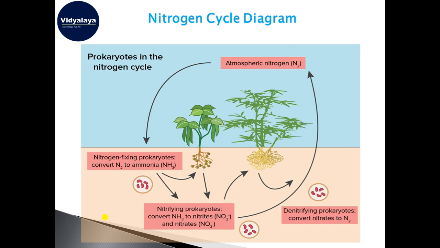These nitrites are again converted into nitrates, NO3 minus. This NO3 minus, nitrates, is again used by denitrifying bacteria, and that is converted into atmospheric nitrogen and released back into the atmosphere. So you can see that this is a complete cycle where the atmospheric nitrogen undergoes a few changes, and again it comes back into the atmosphere in the form of N2.